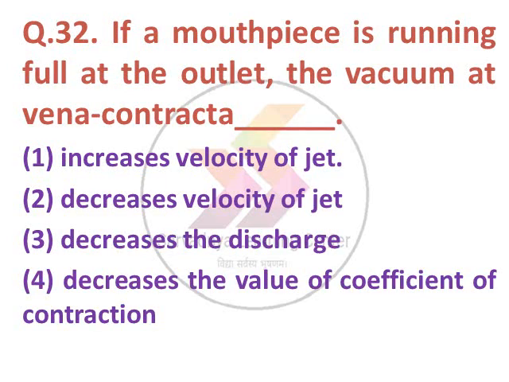If a mouthpiece is running full at the outlet, the vacuum at the vena contracta is dash. Option 1 increase velocity of jet, option 2 decrease velocity of jet, option 3 decrease the discharge, option 4 decrease the value of coefficient of contraction. The correct answer is option number 1, increase velocity of jet.